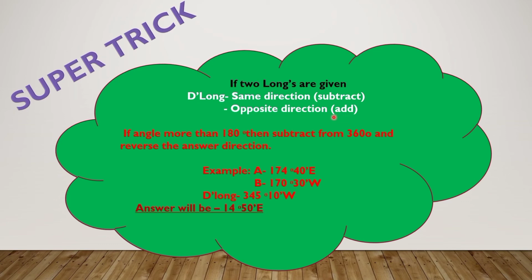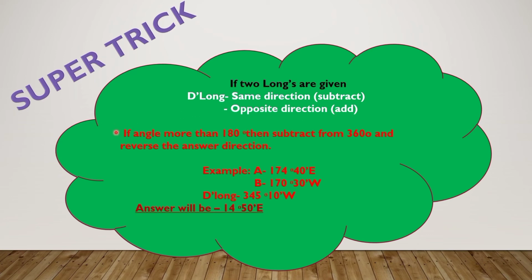As for the direction, ship A was at 40 degree west and it is going towards 40 degree east, meaning it is going from west to east, so the direction of d long will be east. And what angle? 80 degree, because of opposite direction, simply add them.